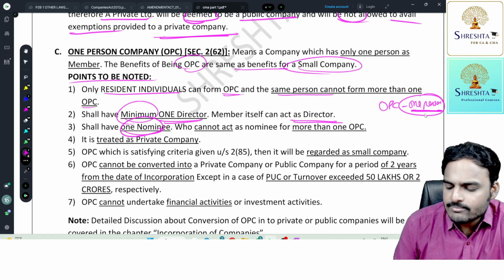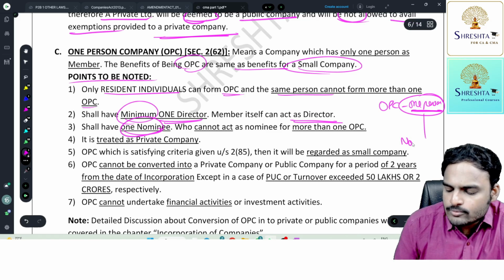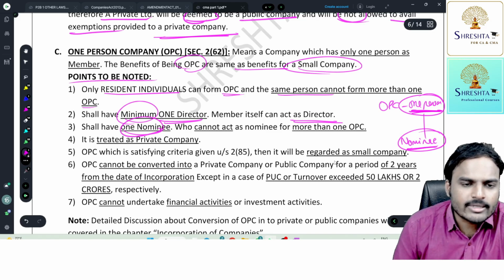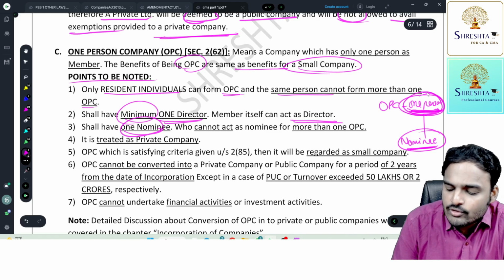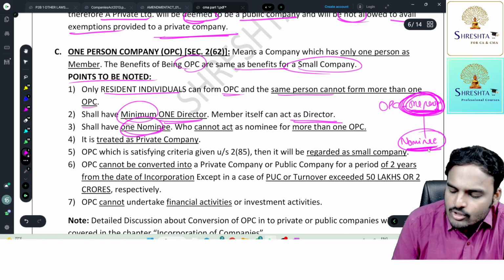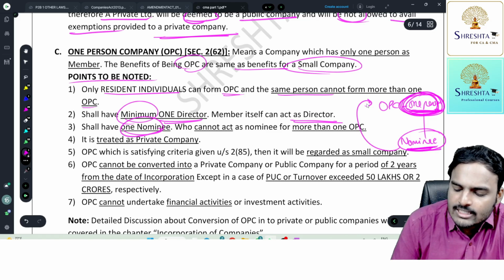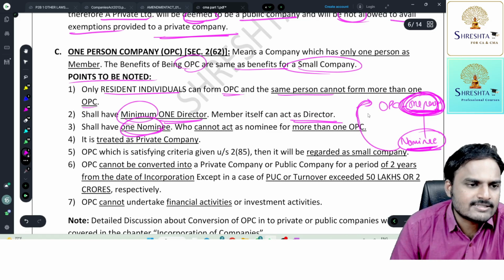So from a safety point of view, you should provide another person as a nominee. Now this nominee, in the event of your death or unavailability, will become member of the OPC and will run the business.